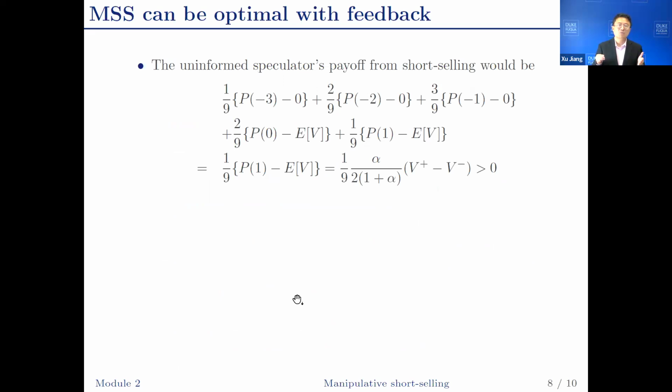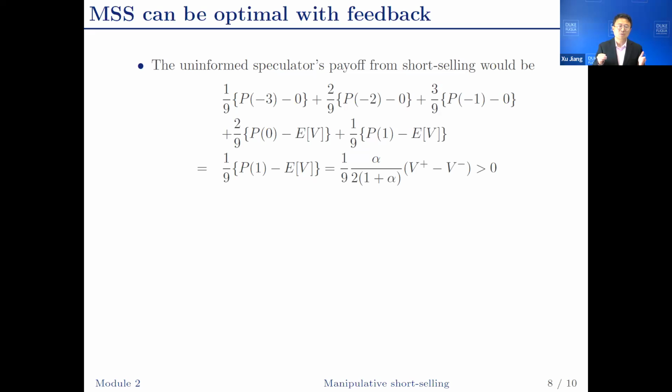We can now calculate the uninformed speculator's payoff from short selling. When the uninformed speculator short sells, the total order flow could be all the way from -3 to 1. When the order flow is -3, -2, -1, the manager is going to cancel the project. So price equals 0, firm value equals 0. The short seller, the uninformed speculator, does not lose money, which is very different from the case when there is no feedback.